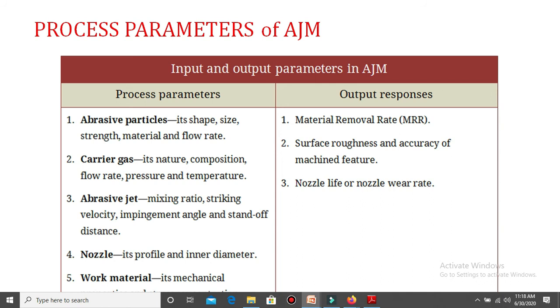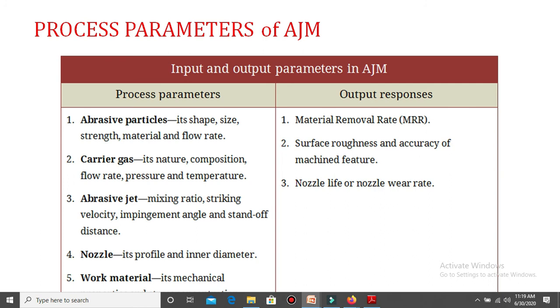For that purpose, its nature is a very important factor. Whatever composition is present in that gas is also important. Second, the flow rate we obtain at the time of machining, pressure and temperature. These factors directly affect the machining. For that purpose, the carrier gas is a very important parameter.